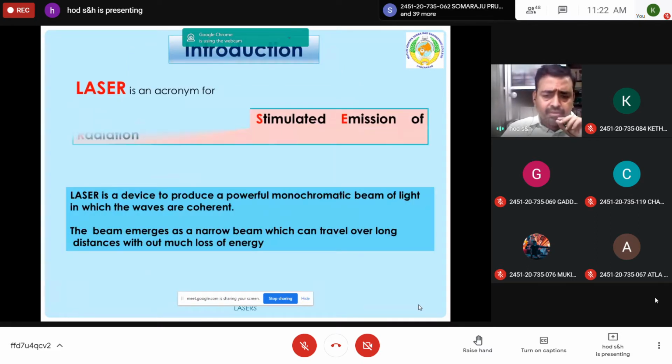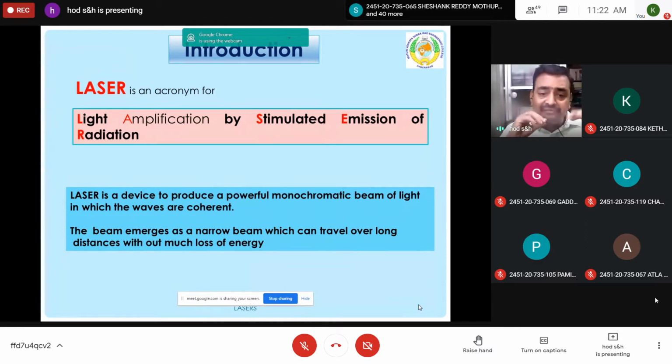So all of you know, laser is an acronym for light amplification by stimulated emission of radiation. So laser stands for L for light, A is amplification, S is stimulated, E is emission, R is radiation. So it is light amplification by stimulated emission of radiation. So laser is a device to produce a powerful monochromatic beam of light in which the waves are coherent. So it is a device.